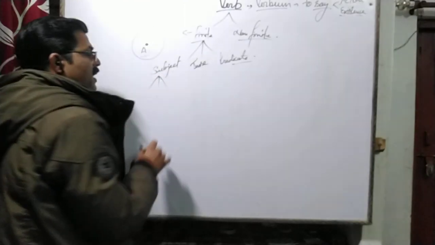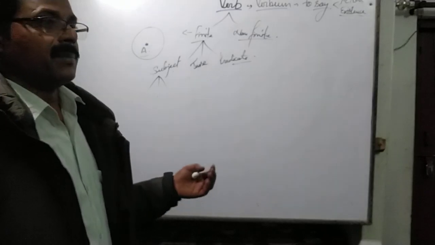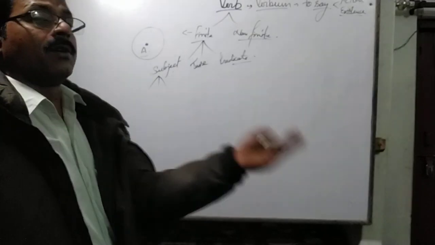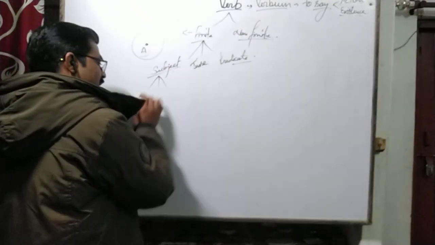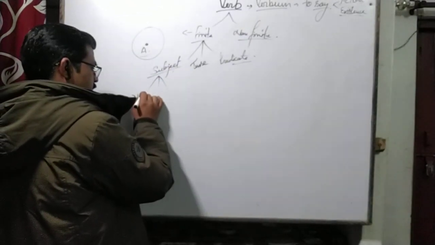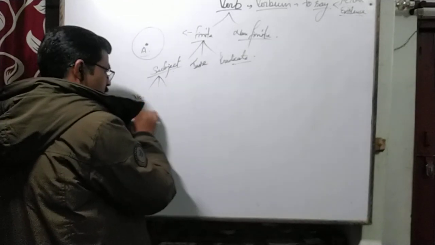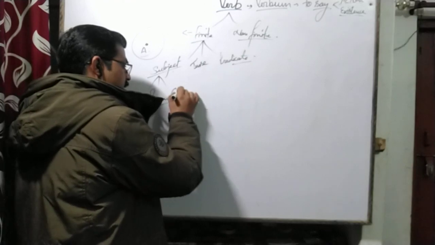What are the characteristic features of a subject when we are saying that the verb is going to change according to the subject? Subject can vary in number, can vary in person, and can vary in gender.